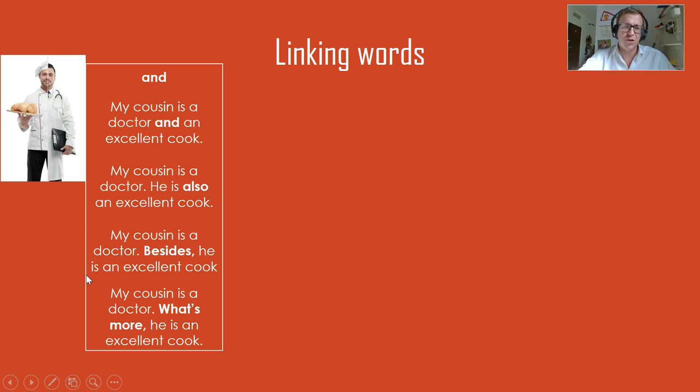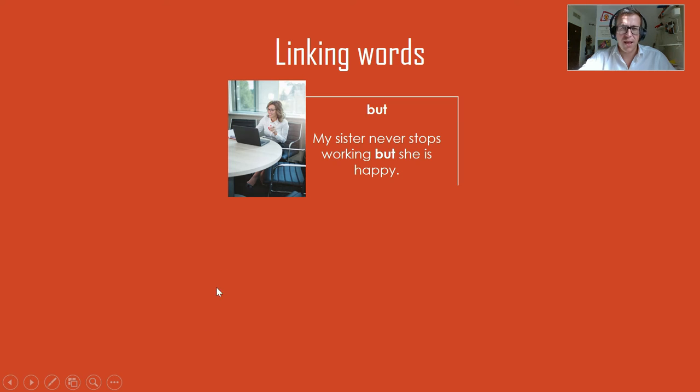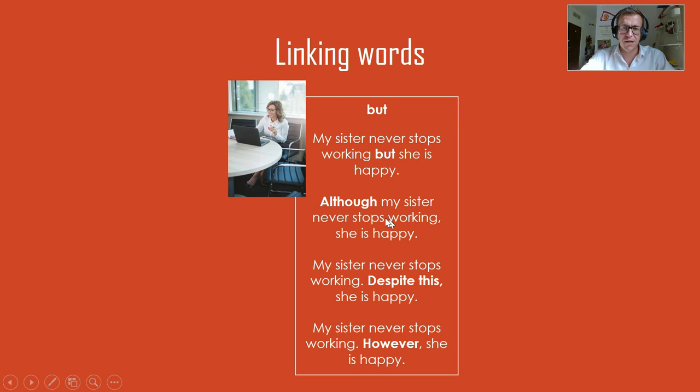But my sister never stops working, but she is happy. So this is two things, but we're giving the opposite more or less. So my sister never stops working. You think she's unhappy, but no, she is happy. So I'm giving an opposite feeling. Another way to say but, although my sister never stops working, she is happy. My sister never stops working. Despite this, she is happy. My sister never stops working. However, she is happy. So these three words are other ways to say but.